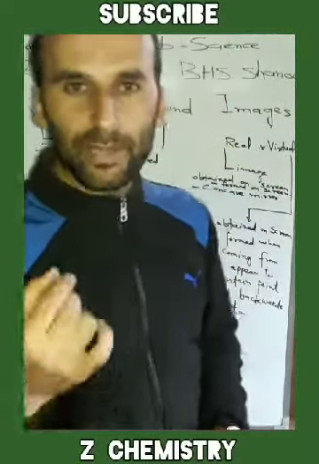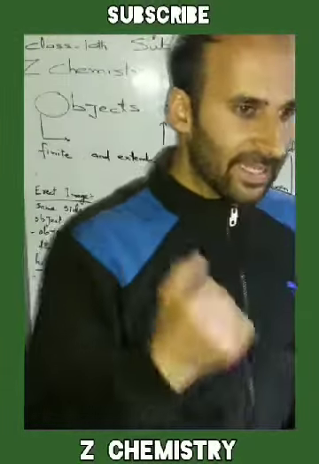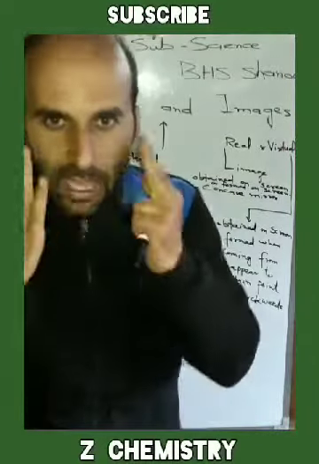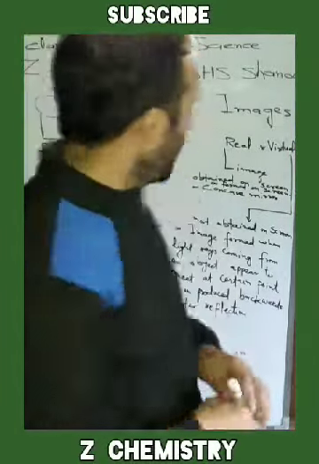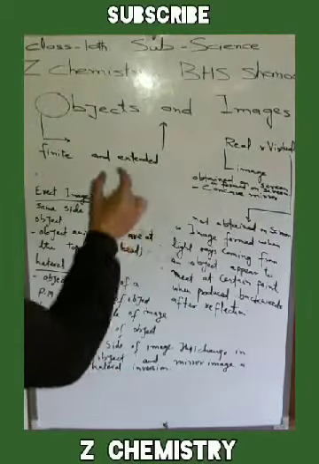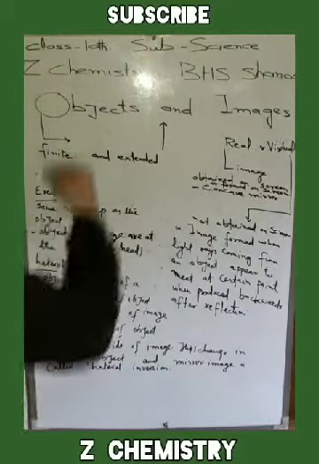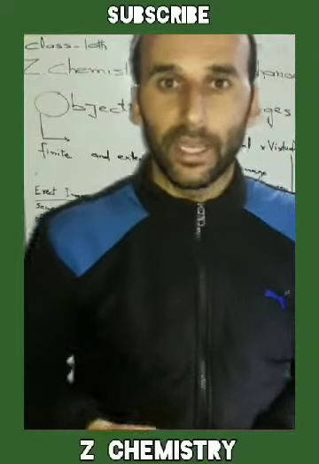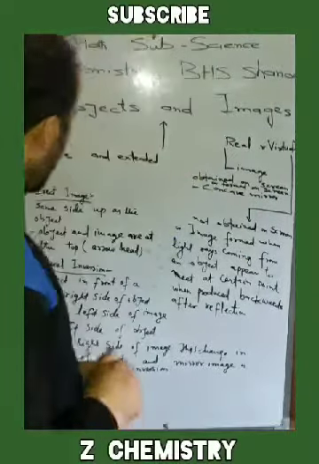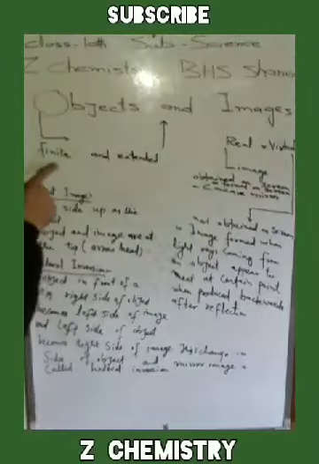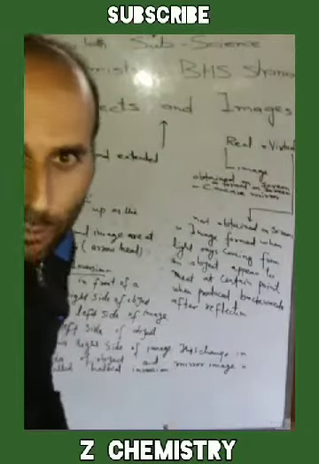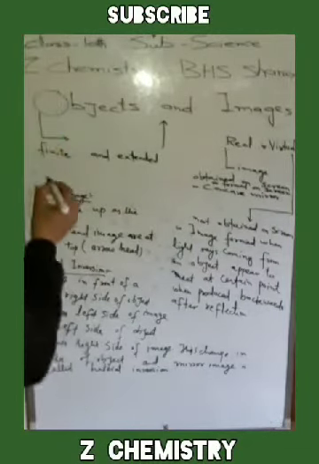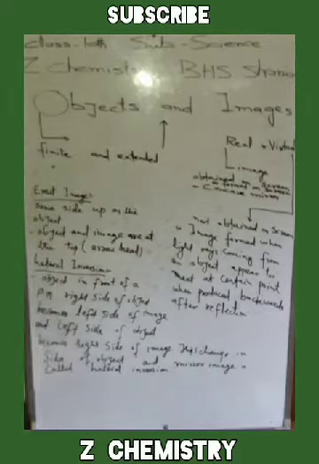This object can be a bulb, it can be a candle, it can be our face, an arrow with its direction towards upwards, or it can be a pinhead. These objects can be very small objects. Such objects are called finite objects. Usually they are shown by dots during ray diagrams.